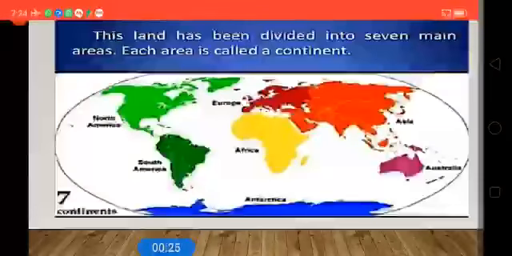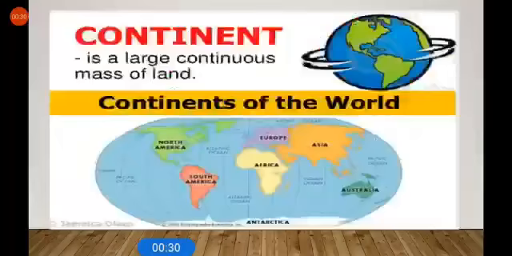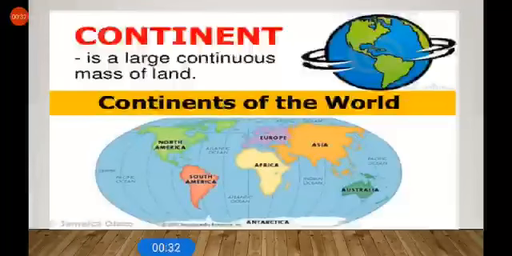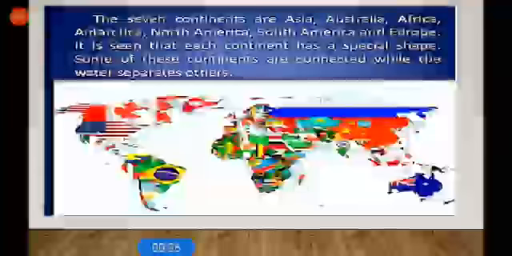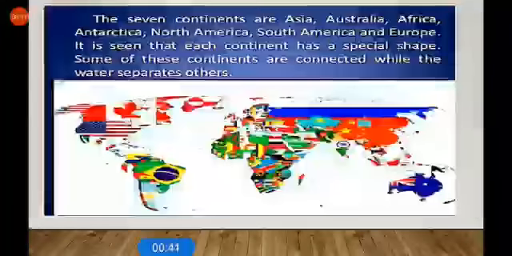This land has been divided into 7 main areas. Each area is called a continent. In simple words, continent is a large continuous mass of land. The 7 continents are Asia, Australia, Africa, Antarctica, North America, South America and Europe.